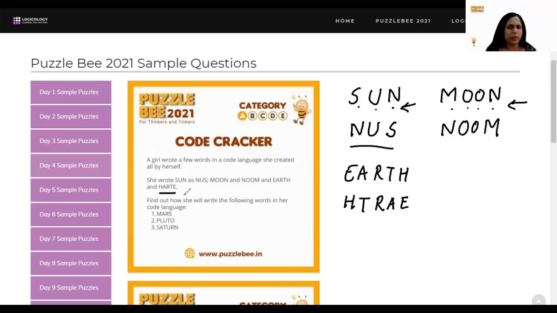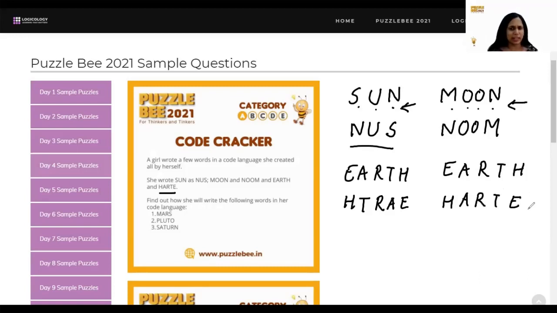So it looks like my logic was incorrect. So with sun and moon it worked, but with Earth it is not working. So let's see what we have for Earth. I write them one beneath the other because that always helps us identify some patterns. So that's one trick for all of you.